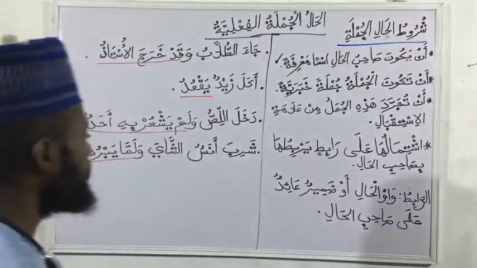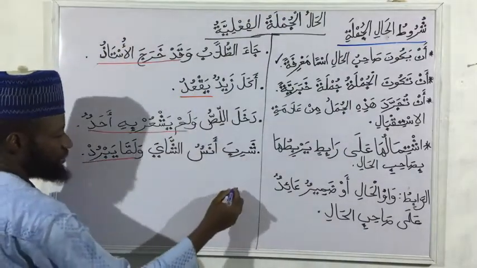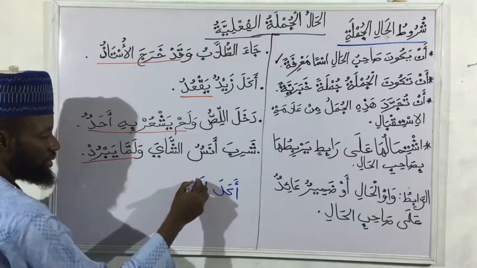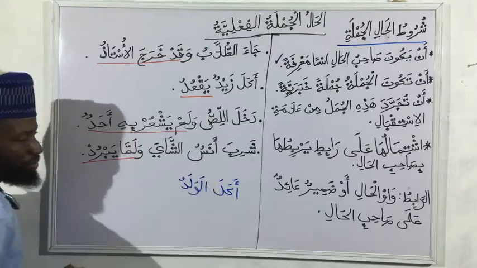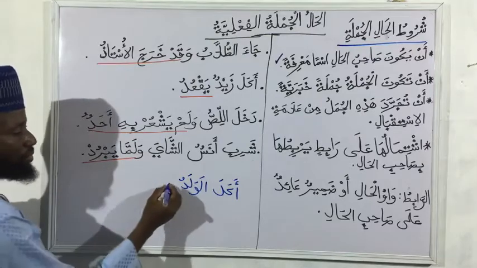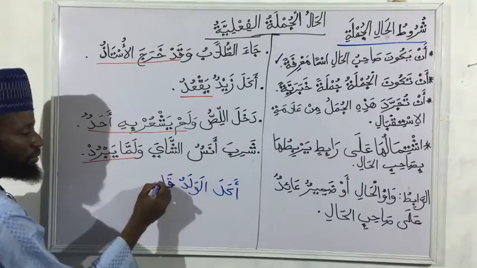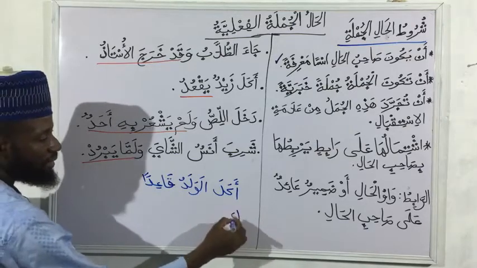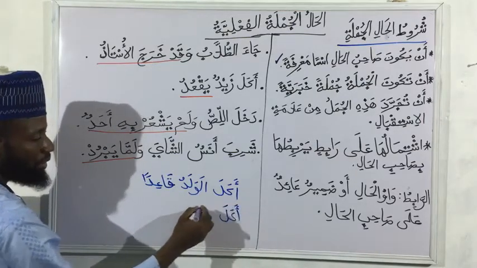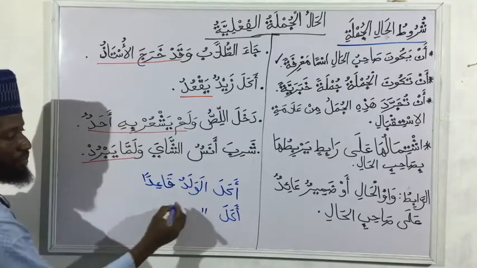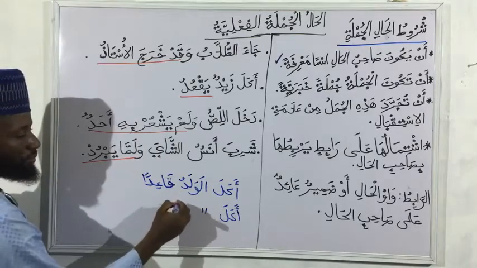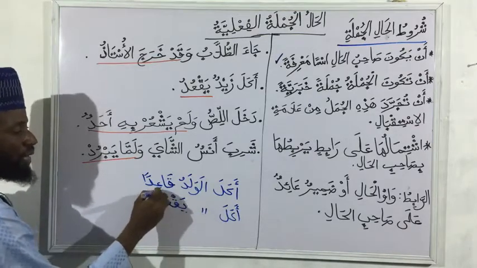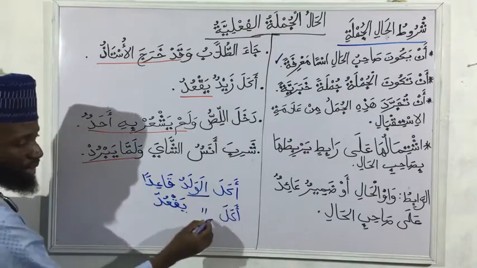For example, let's look at these two statements. Akala al-waladu qa'idan. Look at this, there's something I want to point out. We also have akala al-waladu yaq'udu. You can see again, I put yaq'udu here. Look at our sahibul hal, it's al-waladu.